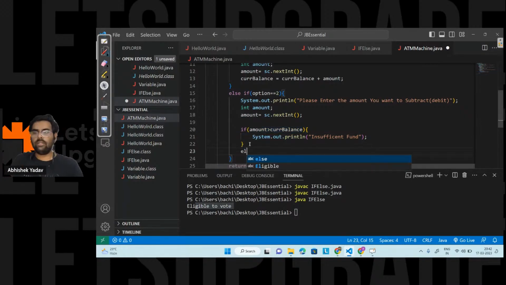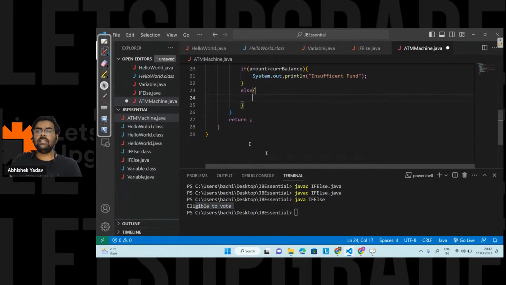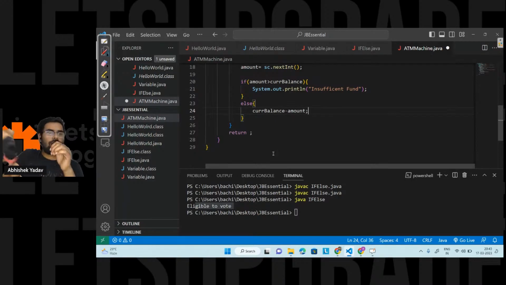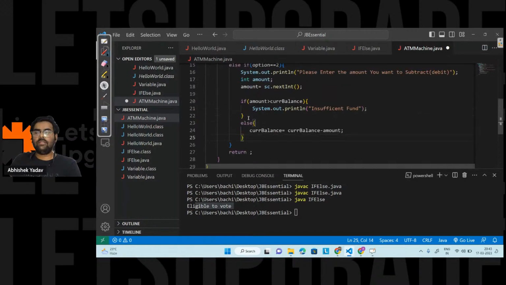So here what I will do, I will move to the else part, and in the else part I will write current balance minus the amount, right? And whatever result I get, I will store inside the current balance again, right? Yeah, and we are done with this part.